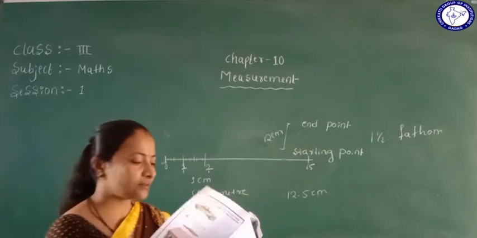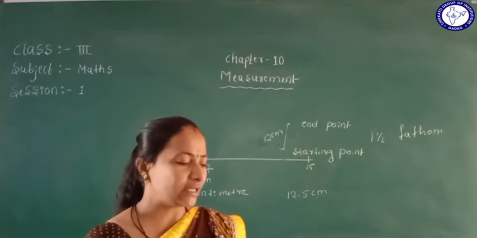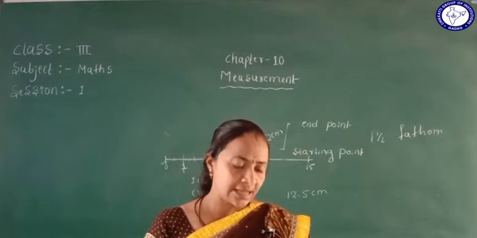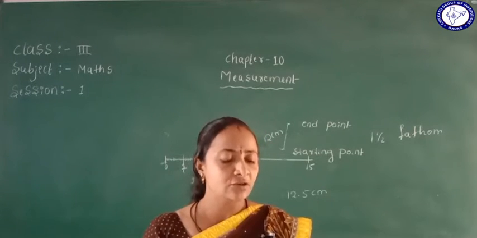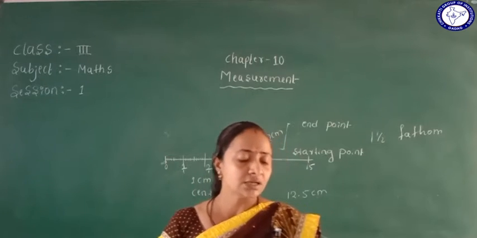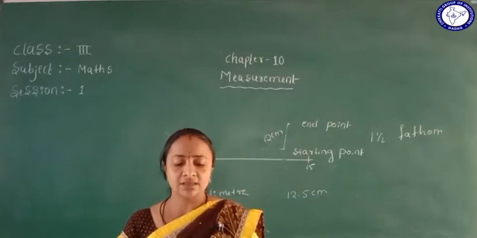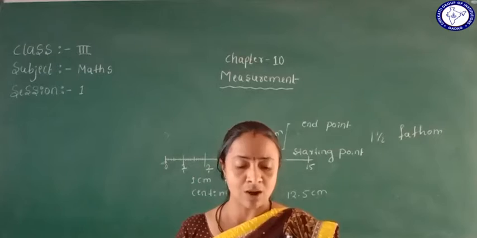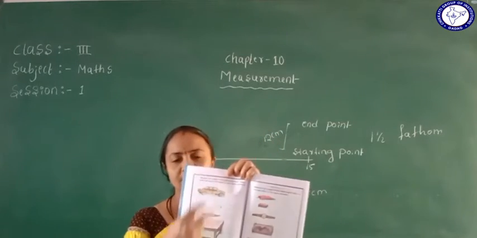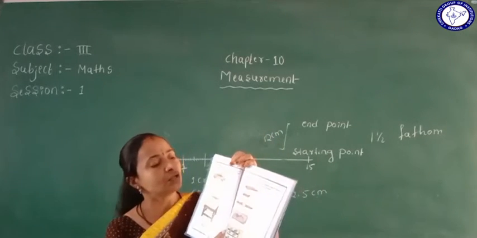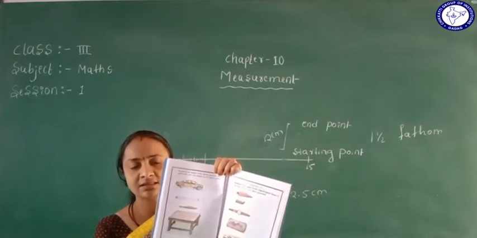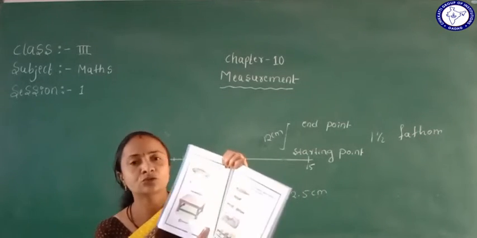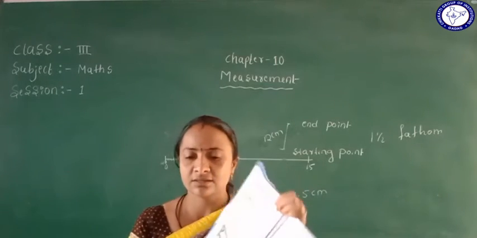Yes students, it is given here in the exercise, page number 72. First, measure the length of the given pictures using a scale and write the length in the space provided. Okay, so pictures are given here. So now we will do this one. Now we will study this exercise through the textbook.